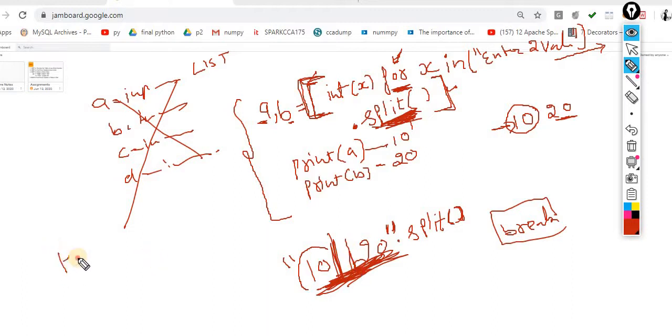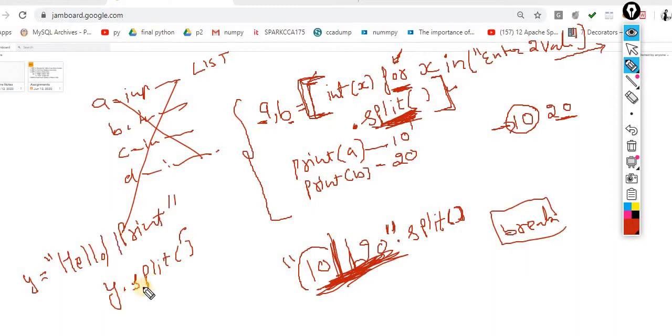For example, let's suppose this is my string, y = "hello print". Now I want to split it, so I write y.split() and leave it empty. That means it automatically takes the space and breaks the y string into hello and print.